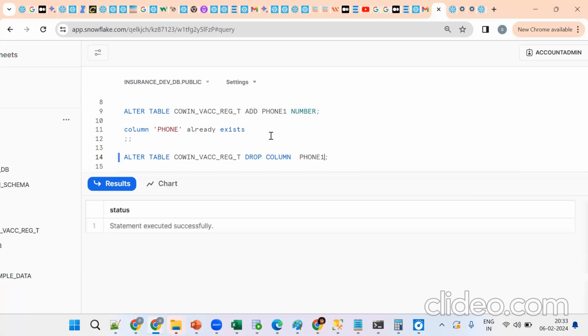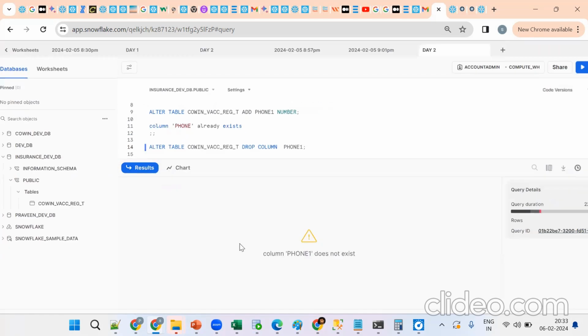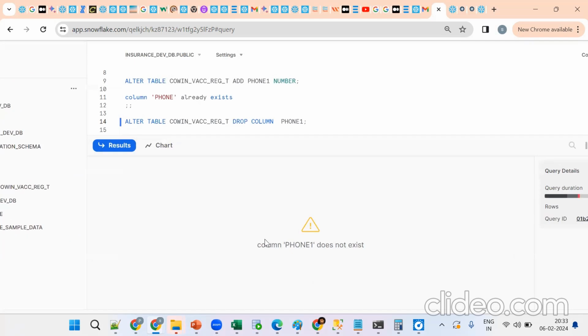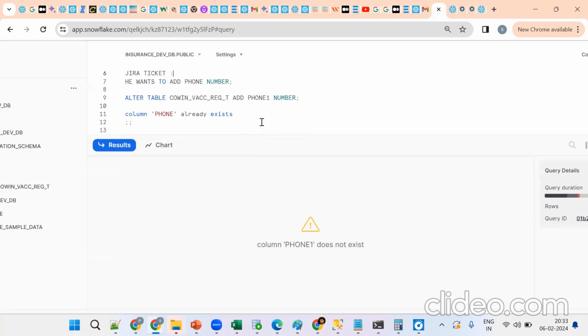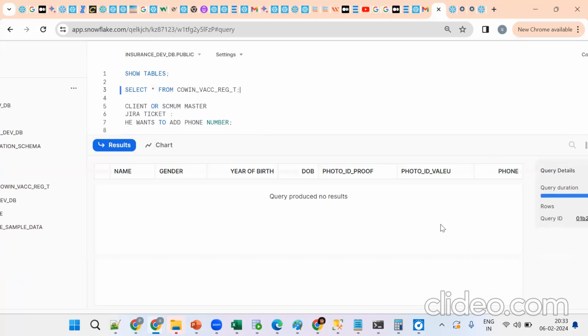Now tell me, if I try to drop it one more time, what will happen? Second time, error. See what it says? There is a compilation error, no such column is there. So you can go back here and like this you can alter. If you add any column, it will be added at the last.